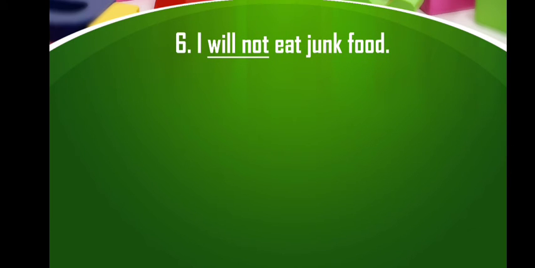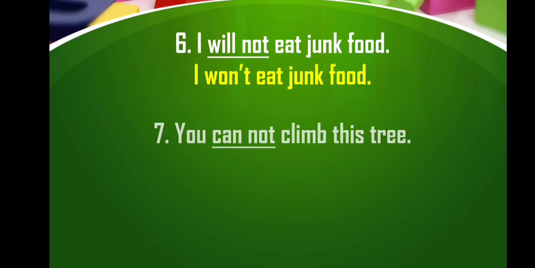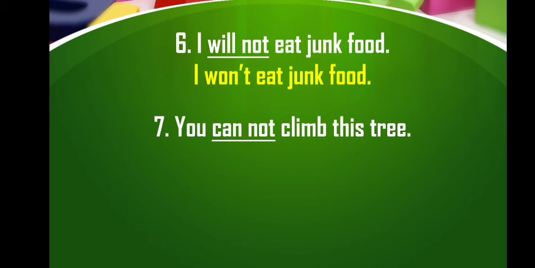The next sentence is I will not eat junk food. So the underlined words are will not, and the short form of will not is won't. So the answer is I won't eat junk food, W-O-N apostrophe T. The next sentence is you cannot climb this tree. Here the underlined word is cannot.